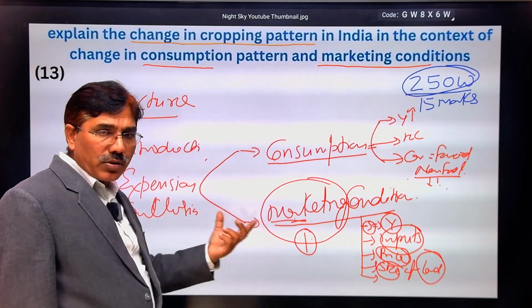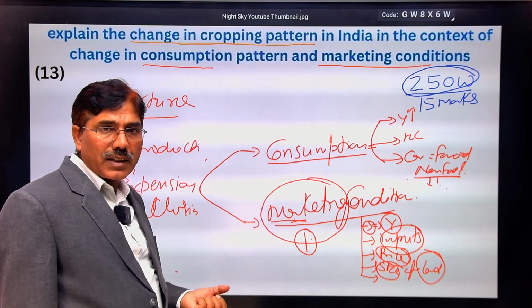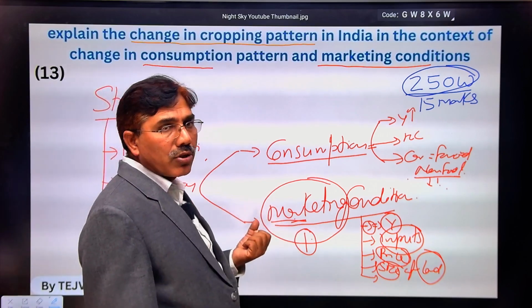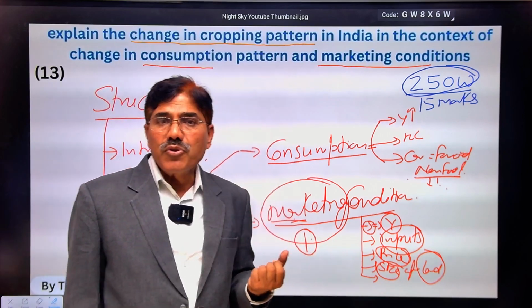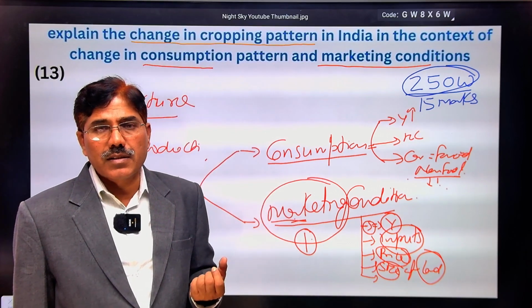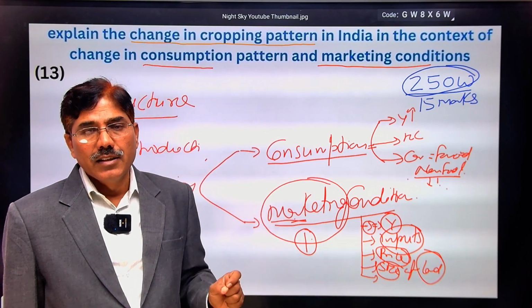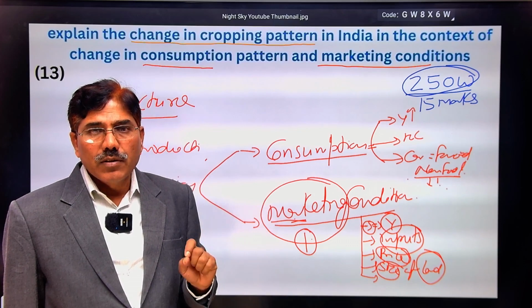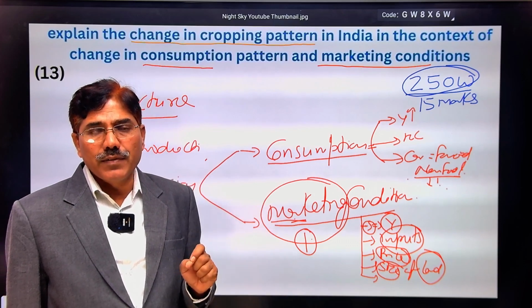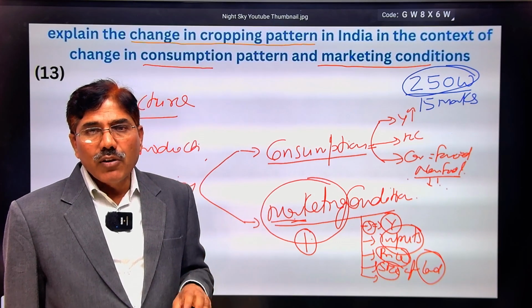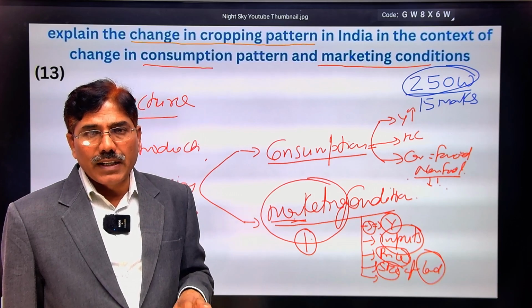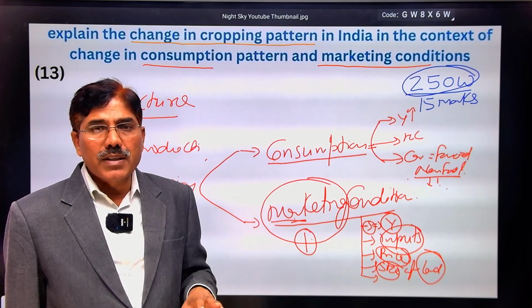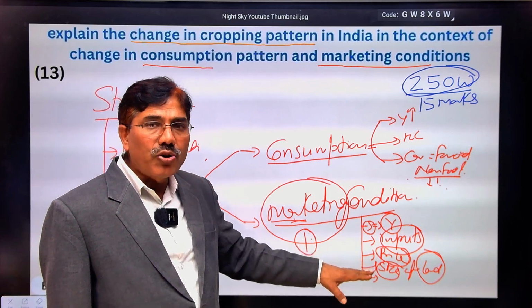Finally, conclusion. You also explain the horticulture. Presently, as you know, in different parts of India, some fruits, green fruits and vegetables are growing consistently. In 2004-05 and 2011-12, if you go through the data, out of total cropped area or land area, roughly 12% is cropped by horticulture crops.